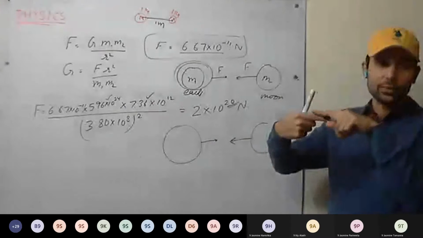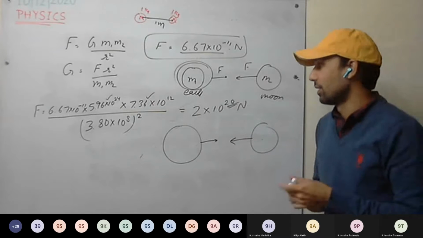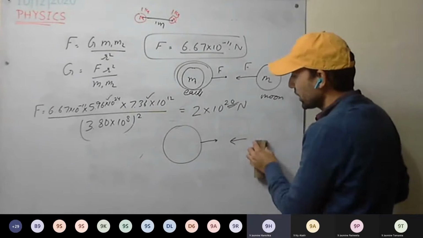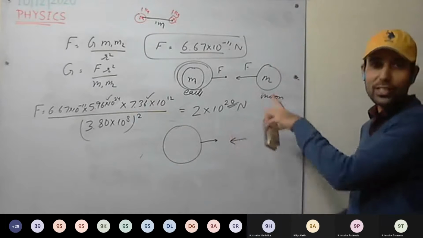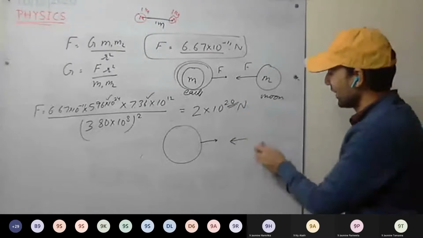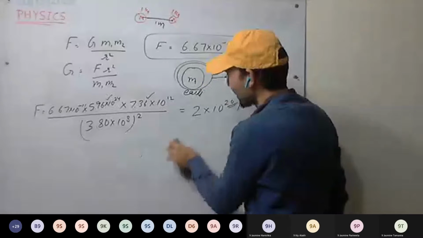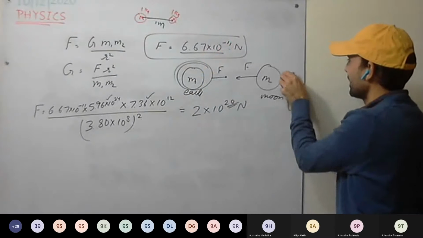So their direction is opposite, but the magnitude is the same. Is this clear? Yes, sir. Earth is pulling the Moon towards it, and Moon is pulling the Earth towards it. One case we'll see afterwards when we discuss Earth's gravity.